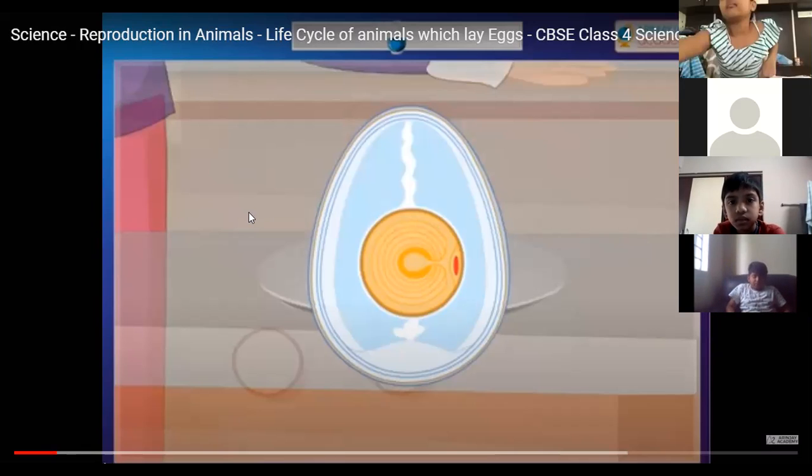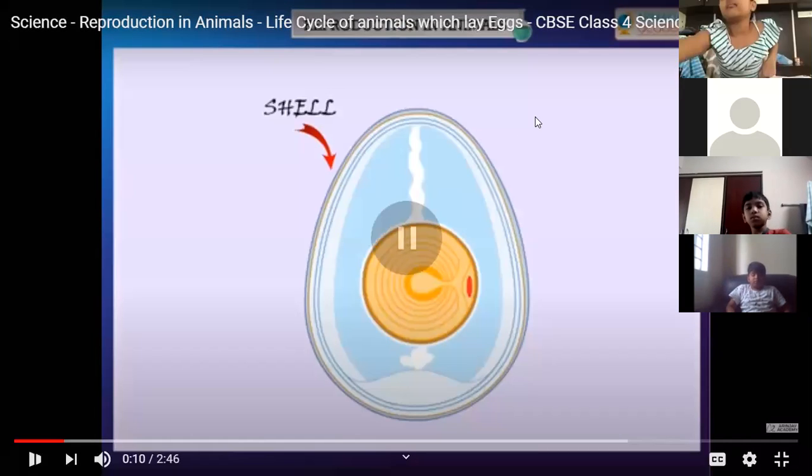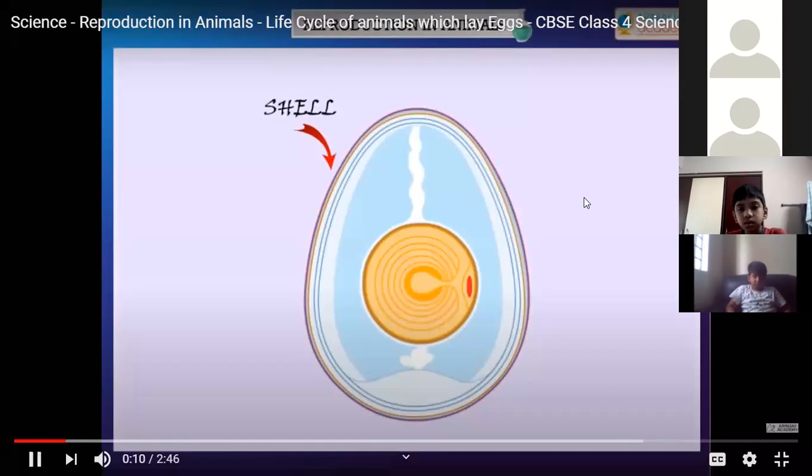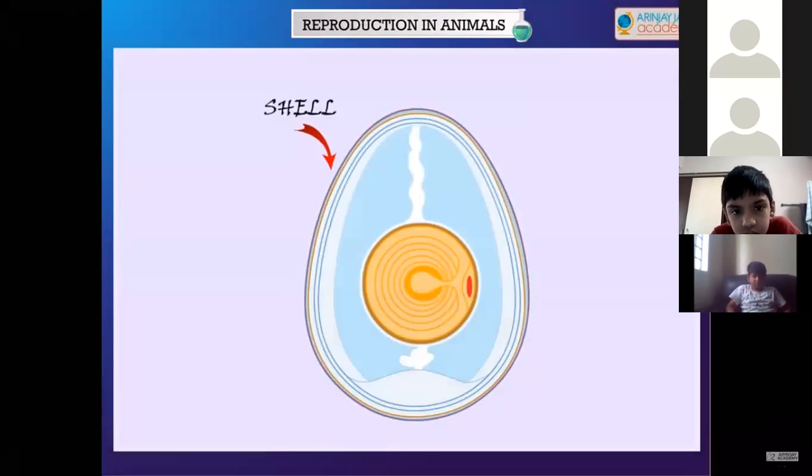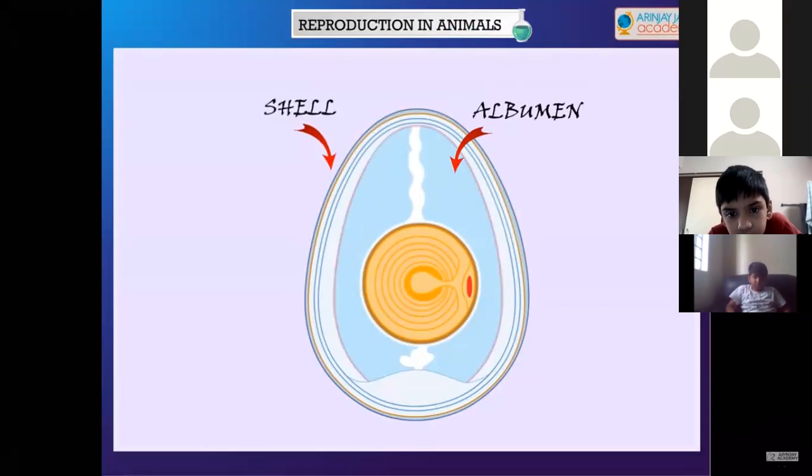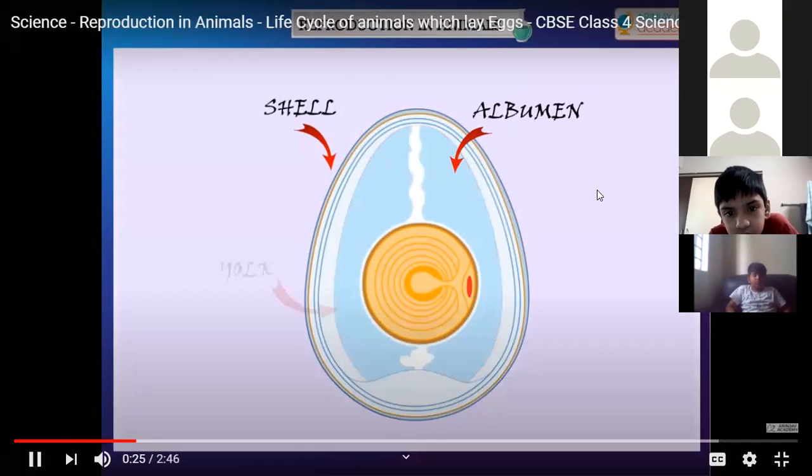Now we'll see. What is the red colored one? See here. It is the outer covering of an egg. It is usually thin and protects the growing baby. Albumen. It is a white jelly-like substance present within the eggshell. It is rich in proteins.